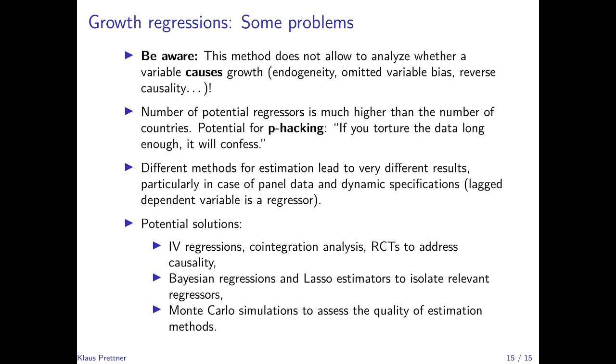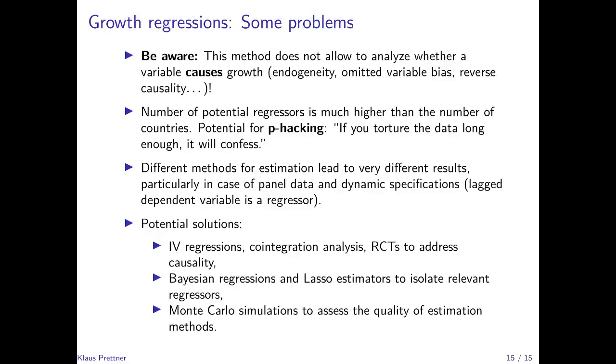And that's a severe issue that has received a lot of attention also in the literature, because often you can just show whatever you want to show and come up with regressions that are consistent with your theory just by the simple fact that there are so many variables, and you can try out so many regressions that just by chance some of them will show the quote-unquote correct coefficients.